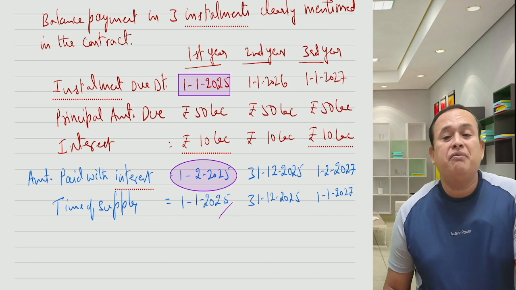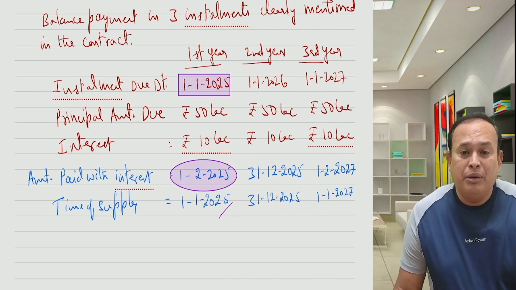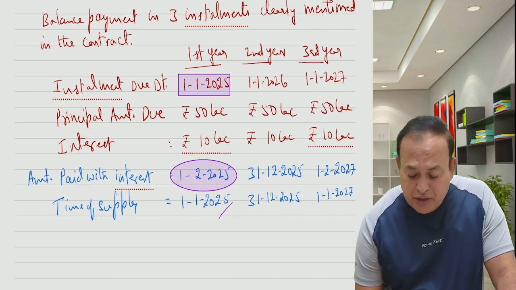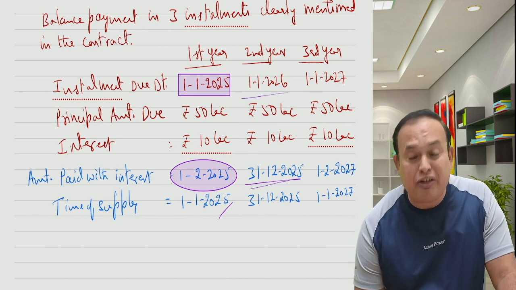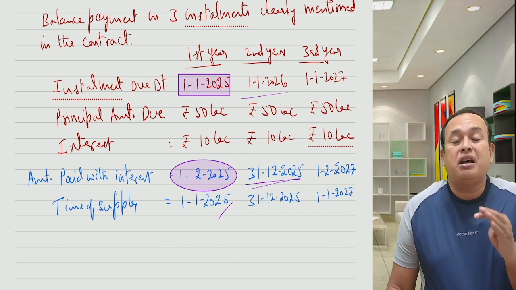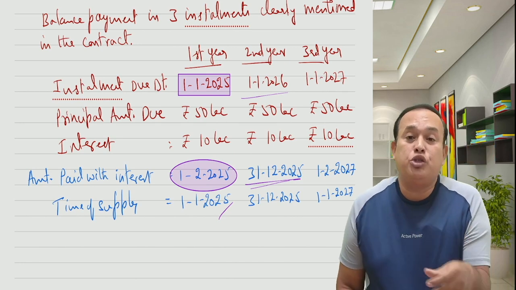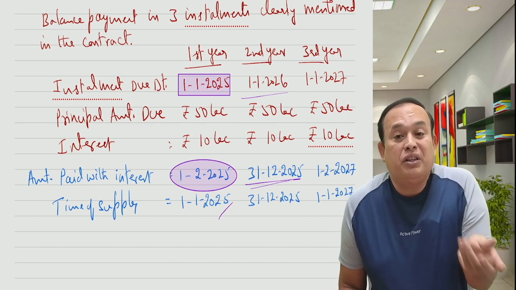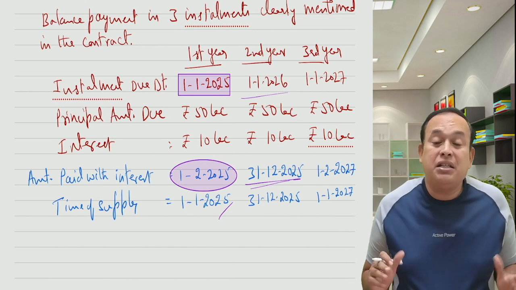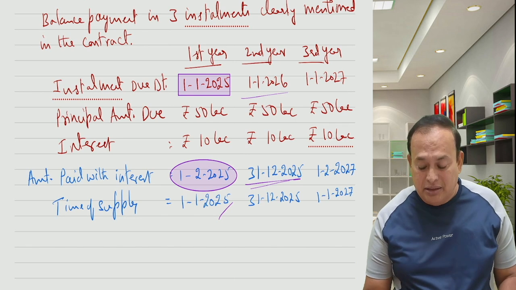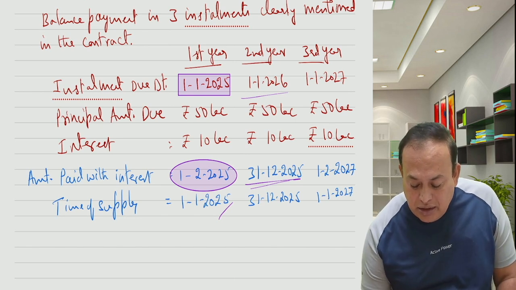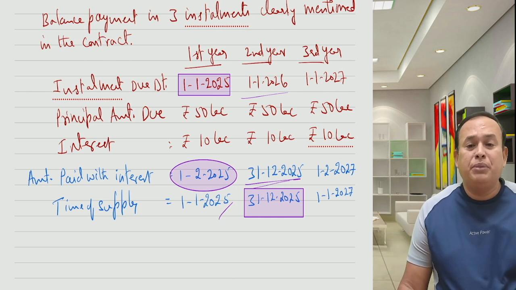Second installment, when the payment is received, namely on 31st of December 2025, whereas the due date to pay is 1st of January 2026, which is earlier here, 31st December 2025. Therefore, the invoice should have been issued on or before 31st of December 2025. That is the time of supply. In the case of the second installment of 60 lakhs received, I clearly mentioned the time of supply here is 31st December 2025 because it is earlier.